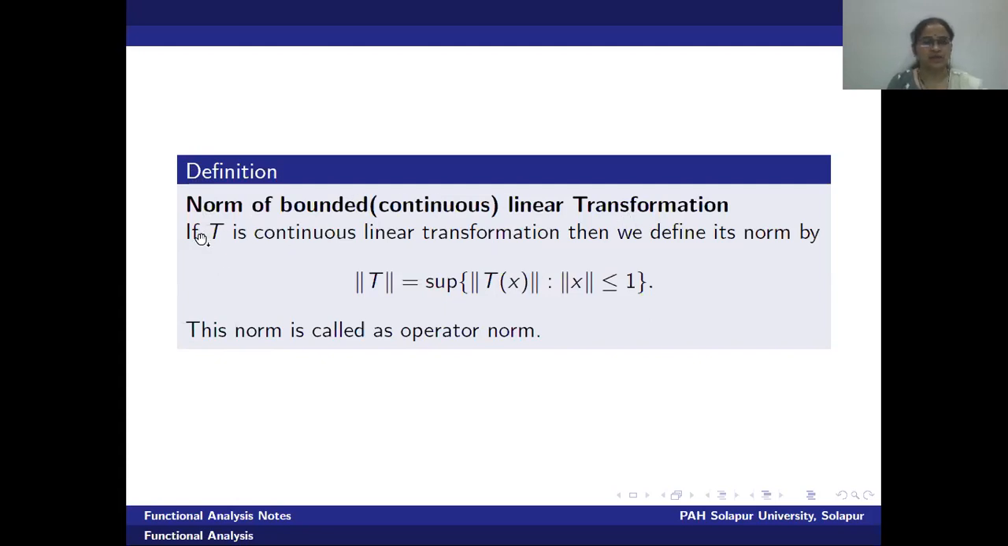Okay, let us start. Let T be a continuous linear transformation. Then we define its norm by norm T is equal to the supremum of norm T of x on the condition norm x is less than or equal to 1. And this supremum of norm T of x for norm x less than or equal to 1 is called the operator norm.